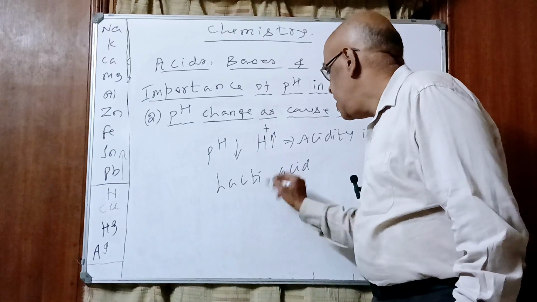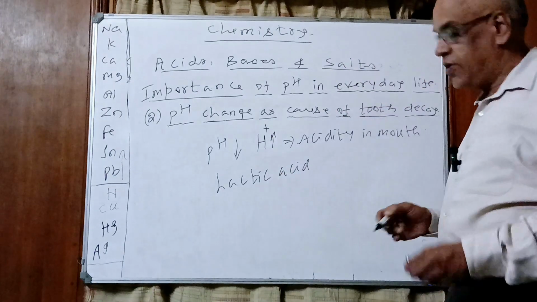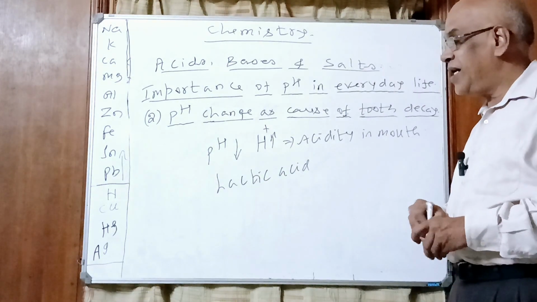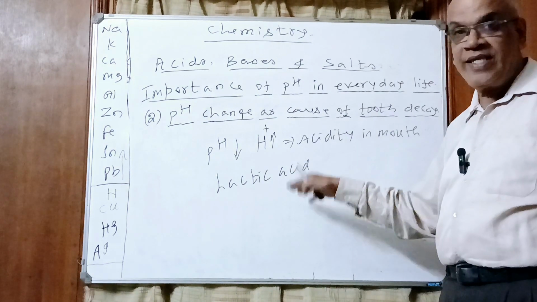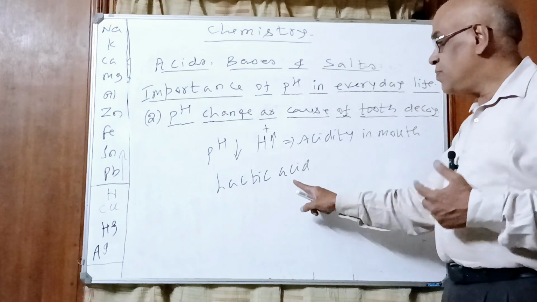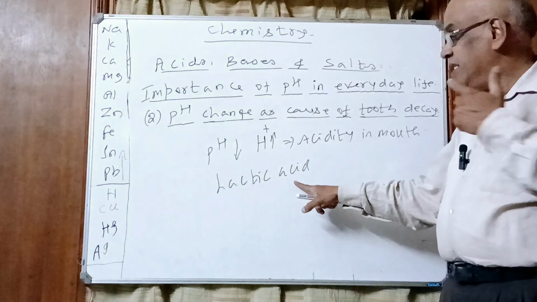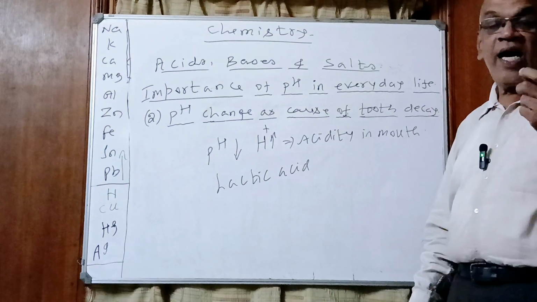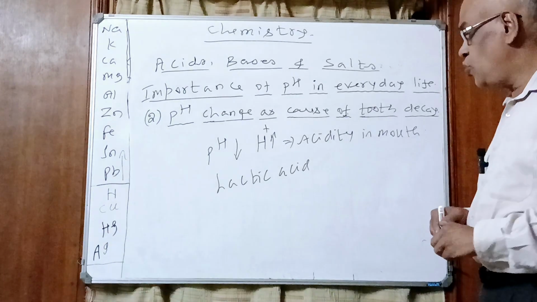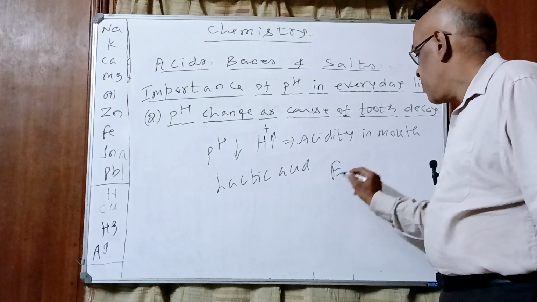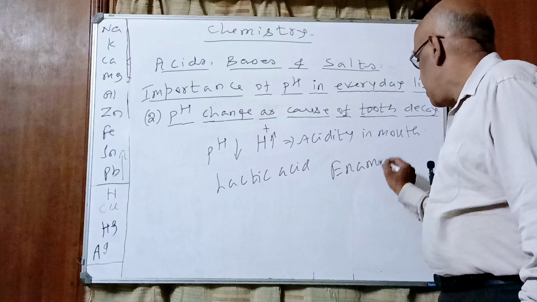The bacteria present in the mouth convert the sugar present in our diet, the food we eat, into lactic acid. Being an acid, what happens? It is responsible for the destruction of teeth, which are the hardest substance in our body, children. Tooth enamel.